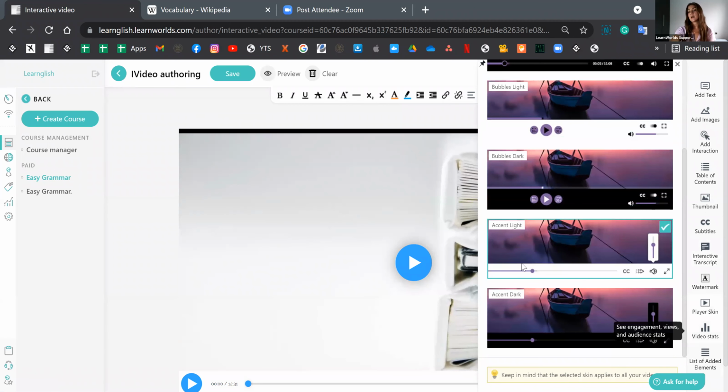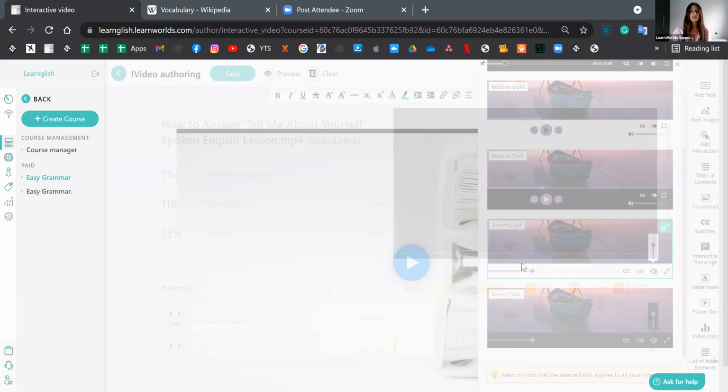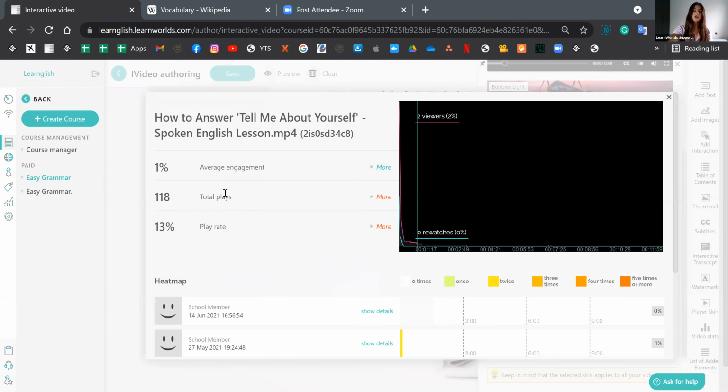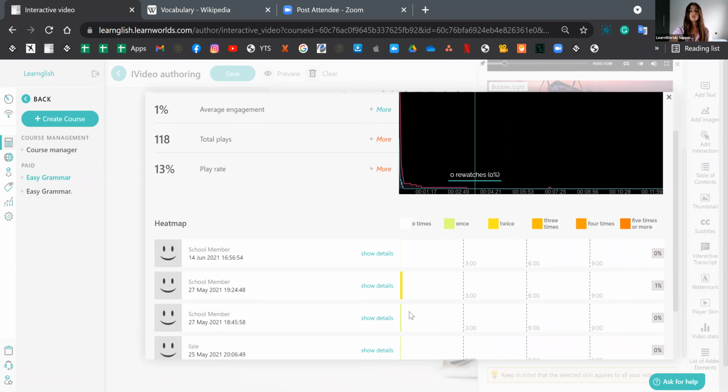We have next up the video statistics section. This section basically offers analytics information regarding engagement from the users towards this video. Let's give this a moment to retrieve the data. All right, so it will give you information such as the average engagement, total plays, play rate, and you also have a little heat map right under the video where it shows you the most popular parts of the video.